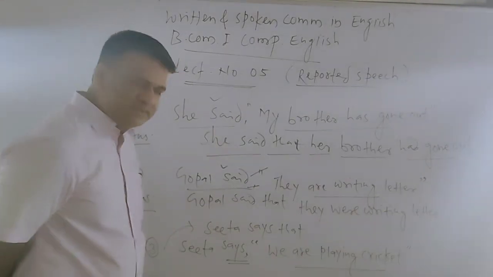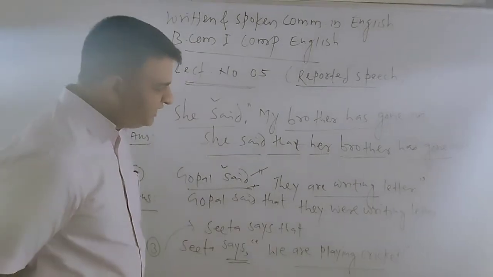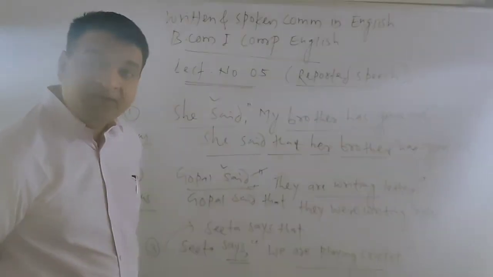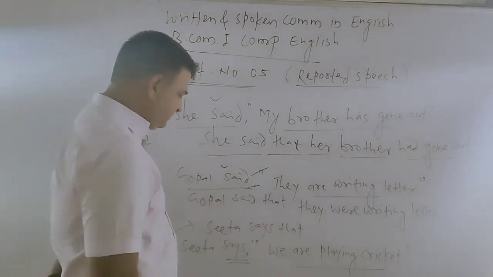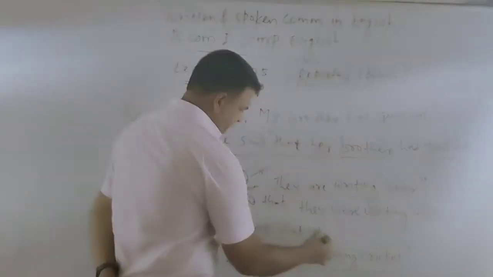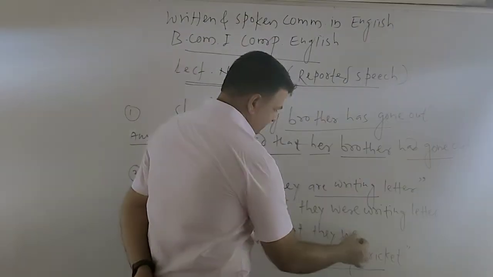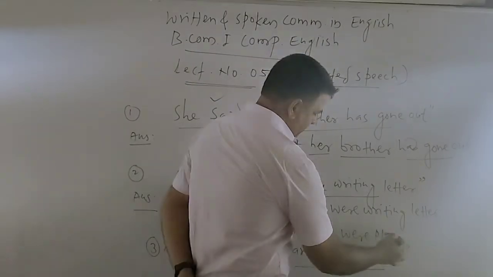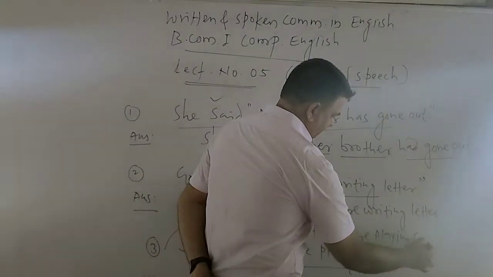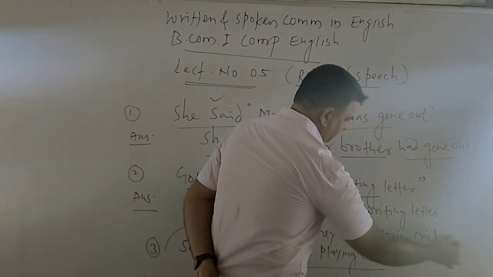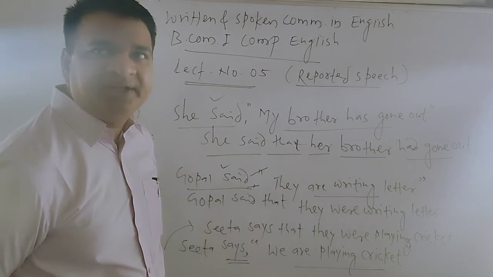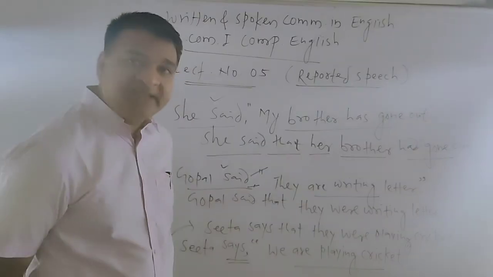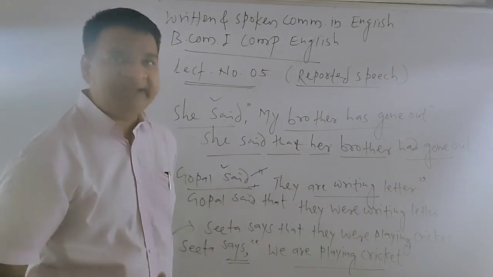We can't use "we" because we convert it into the third person. "We" means "amhi". Sita said, "We are playing cricket." Because Sita is not the first person in the indirect speech.